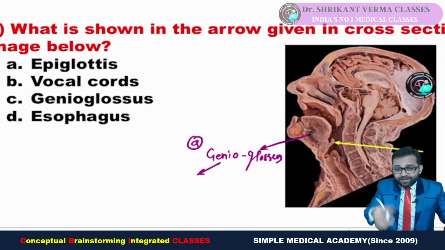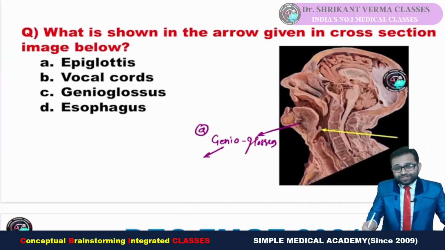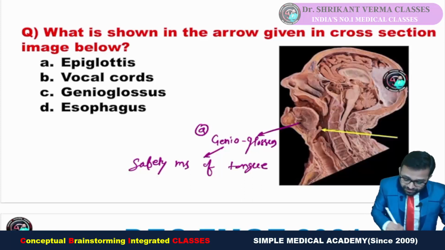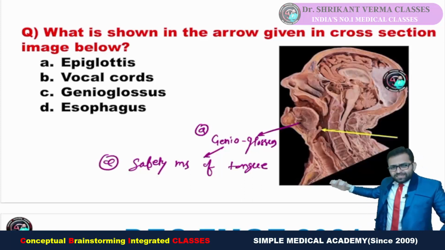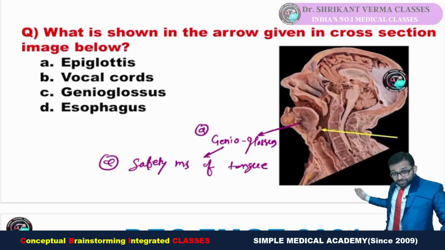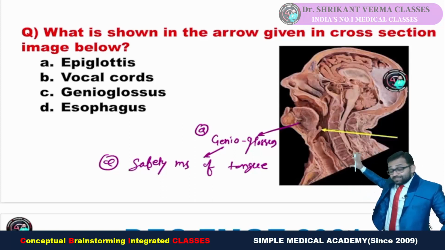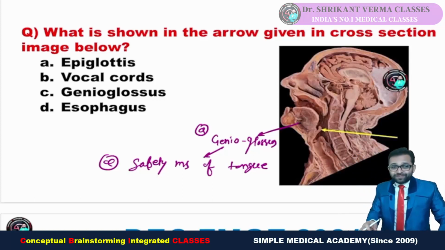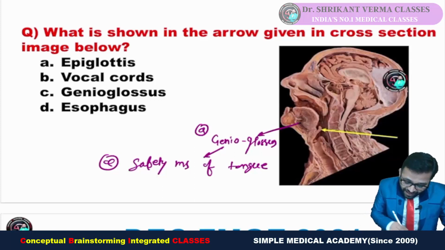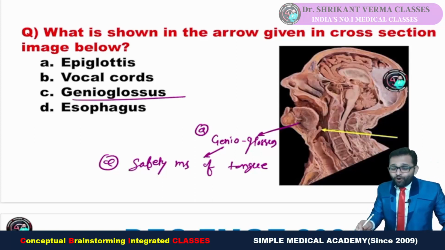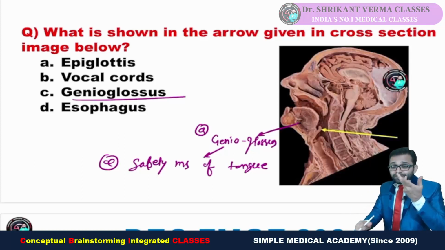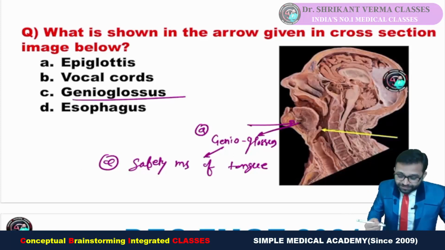And few years back, again, they put one question. They asked about the safety muscle of the tongue. This was another question. 2019, then 20, and then this is the 21. Always they are asking this question pattern, so add this topic to your list. Here, they did not put the arrow over the genioglossus, but they put the option, so few students got confused that it is the genioglossus. Try to understand, if the arrow was here, then genioglossus.